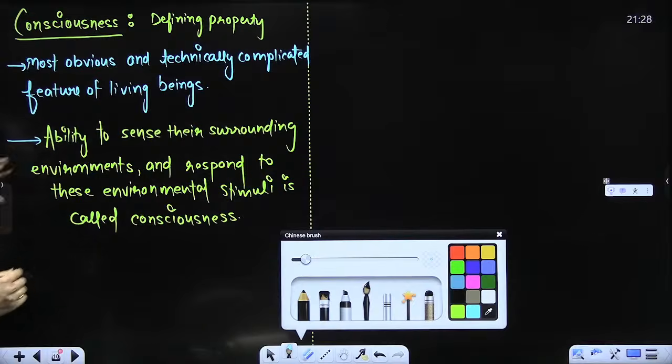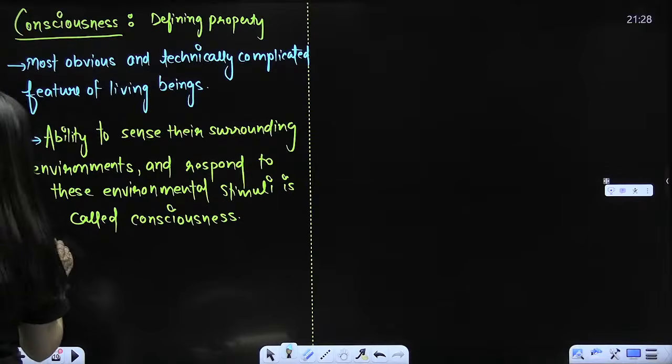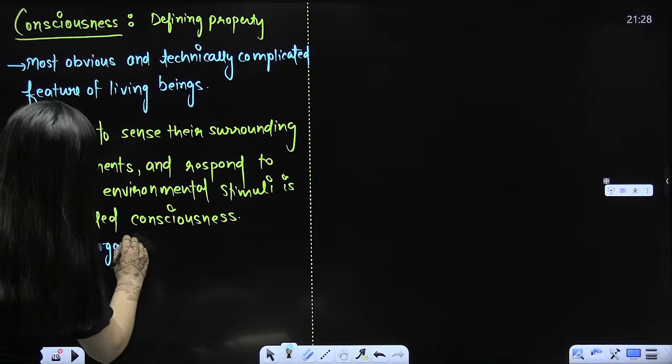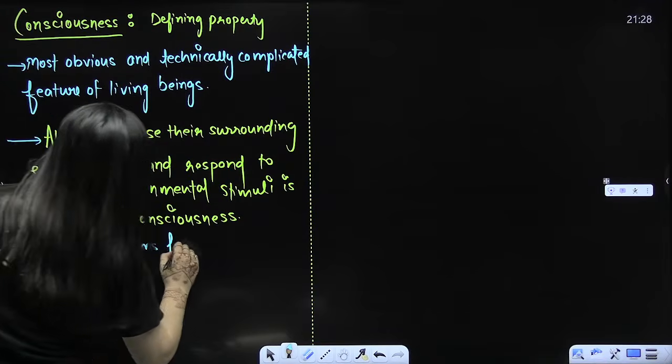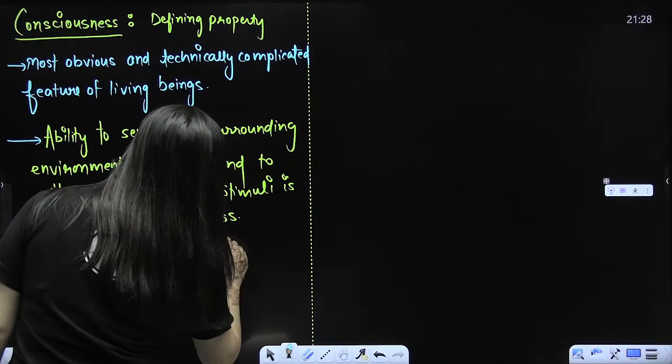So they are saying ability to sense their surrounding. Living beings will sense their surrounding environment and respond to these environmental stimuli, which is basically the consciousness. So all organisms from prokaryotes to complex eukaryotes show consciousness to the environmental cues. So all organisms, beta, imagine from prokaryotes, the bacterial cells.